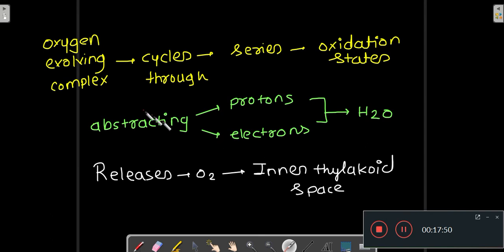This oxygen evolving complex goes through a series of oxidation states while abstracting the protons and electrons from water, and releases O2 in the inner thylakoid space.